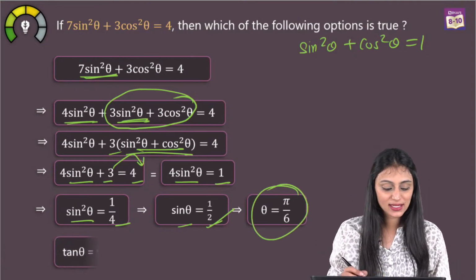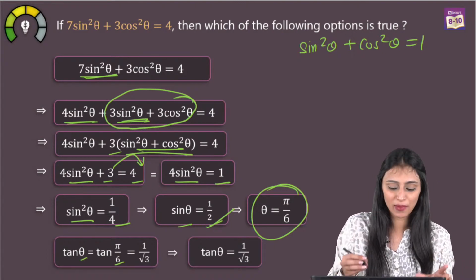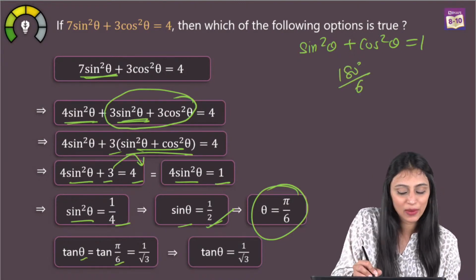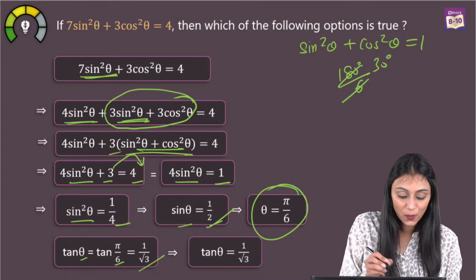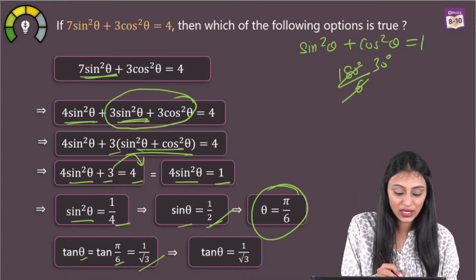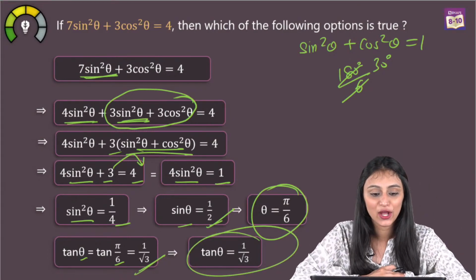Now theta is pi by 6, and we needed the value of tan theta. I'll put theta over here. What is pi by 6? Pi by 6 is basically 180 degrees by 6, that's 30 degrees. Pi is basically in radians over here. So we have 1 by root 3. Again, we get the value of tan theta as 1 by root 3.